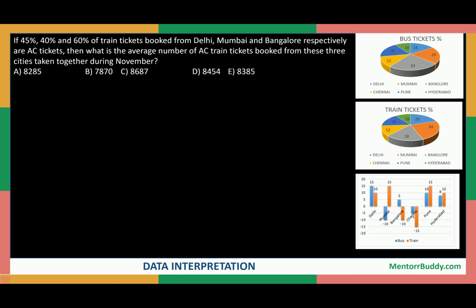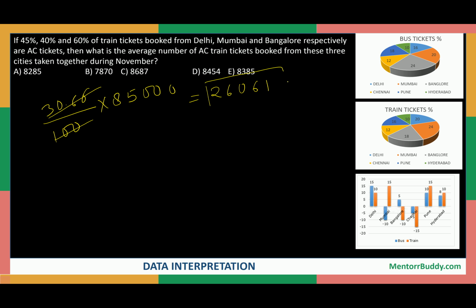So let's calculate 30.66% of total tickets, which is given as 85,000. So 30.66% of 85,000, when you solve it, it will come out to be 26061, right? So these are the total AC tickets booked in all three cities.